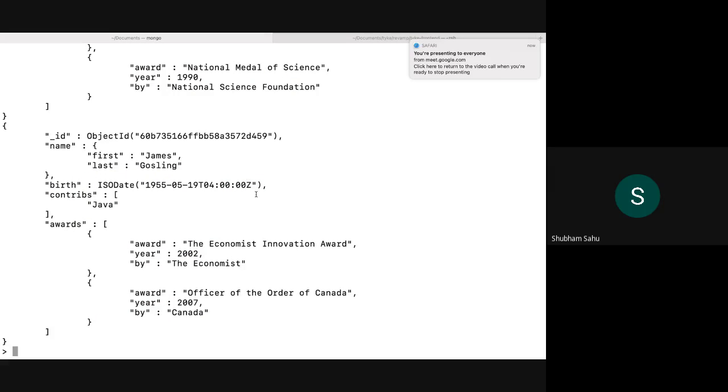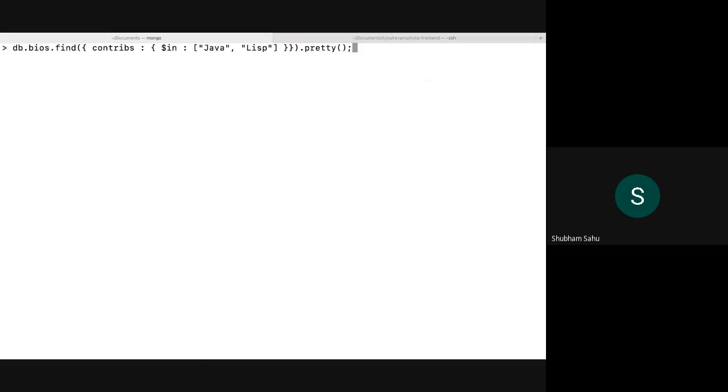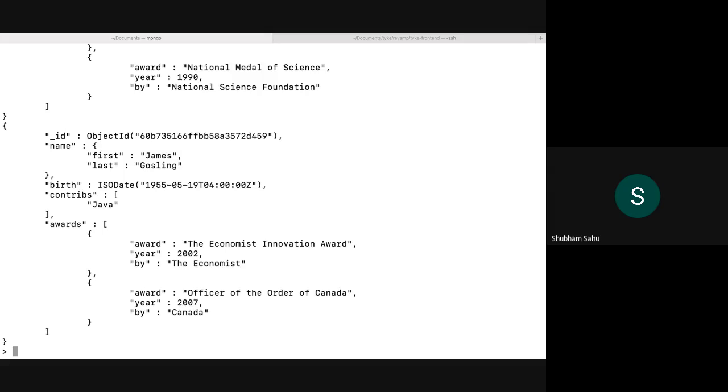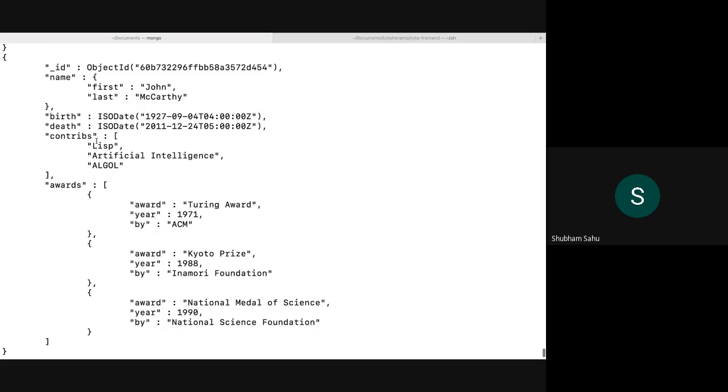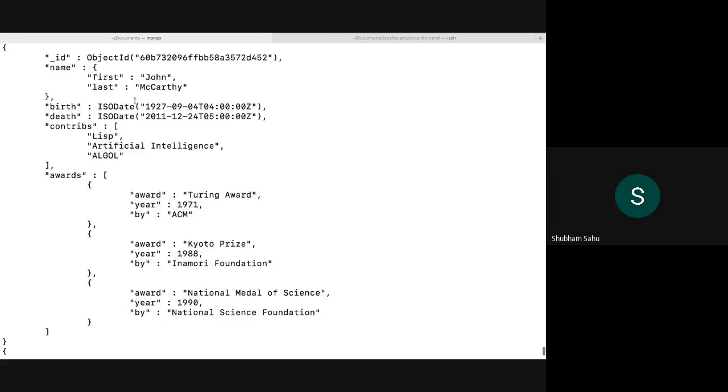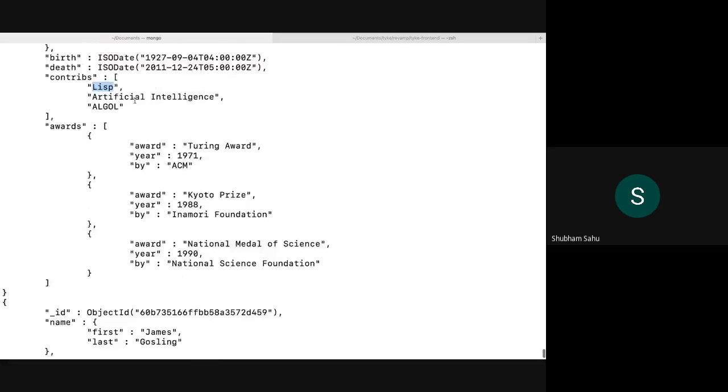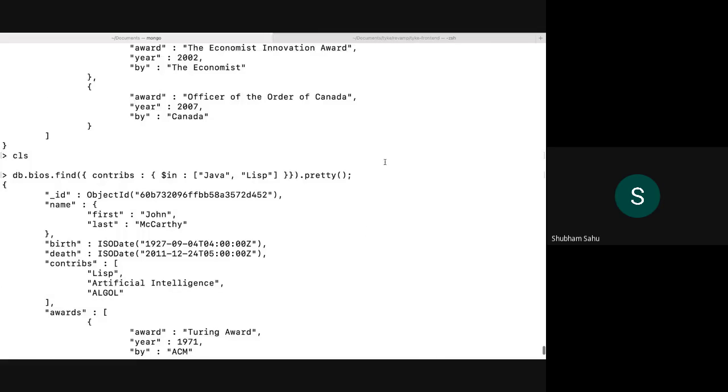So the second one is the OR clause for array search. Here we want to search for either Java or Lisp. So we hit the command. Here we can see that James Gosling is found with Java, then this one also got found, and this also. So it is similar to OR, OR for array search.